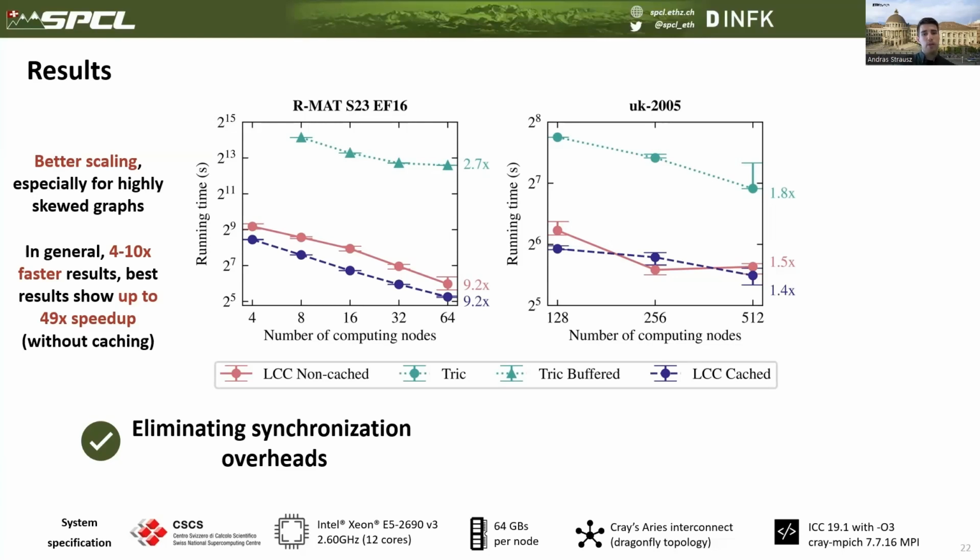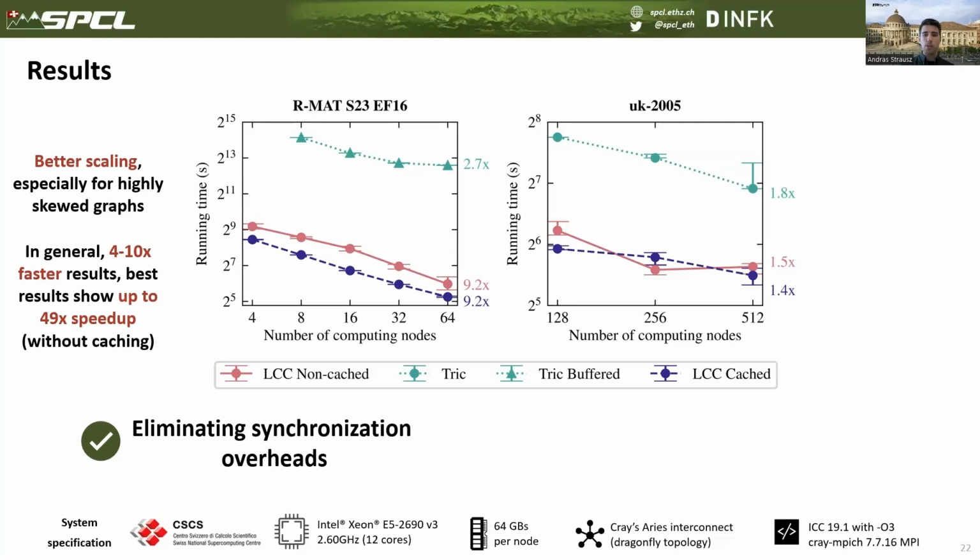In case the network has a rather flat degree distribution, data reuse is reduced, and therefore caching will not be as efficient. This can be observed on the UK 2005 dataset that, as opposed to the synthetically generated RMAT dataset, has a somewhat flatter degree distribution.